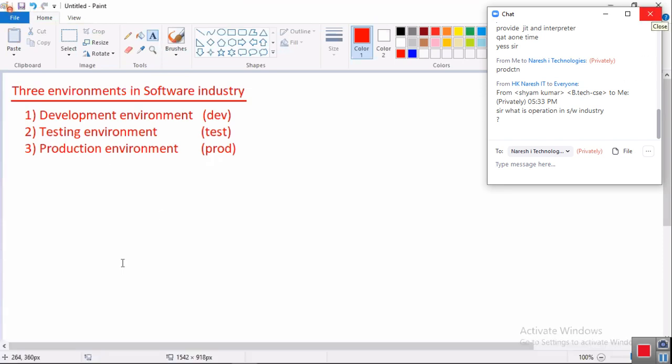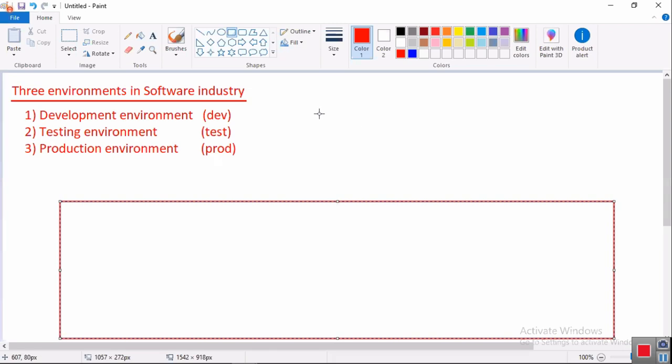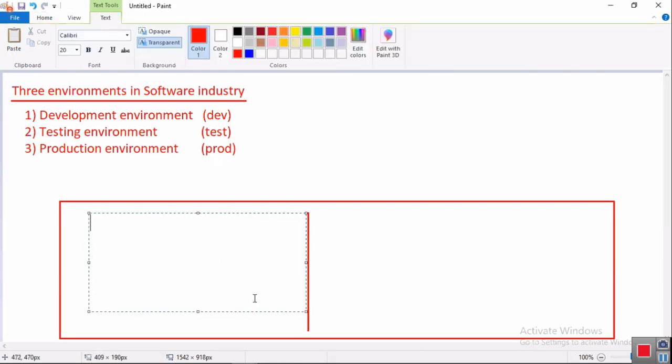Okay. Then what is the job of testing, development? What is the meaning of development environment? People are feeling that this is a company here. This company is actually divided into 2 parts. Let's say 2 parts. Okay, this is development. Development environment.